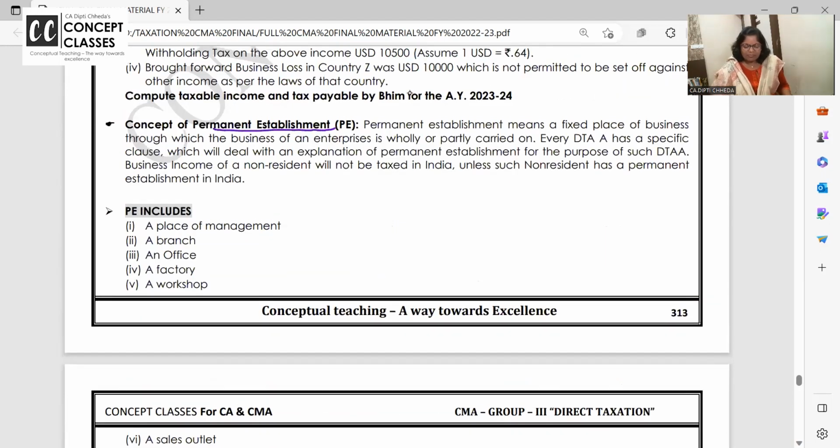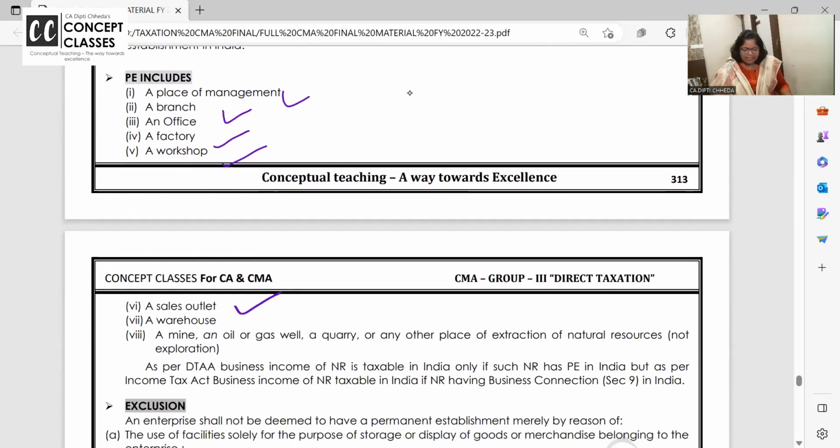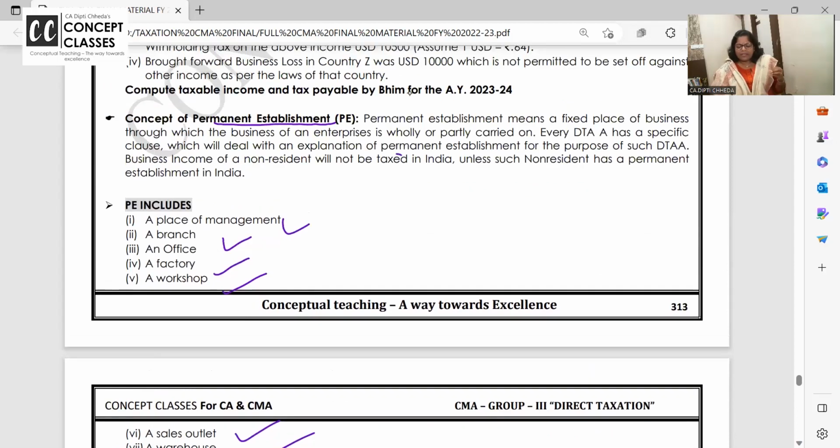One is the concept of PE. PE is a foreign company having a place of establishment in India in the form of a branch, factory, workshop, sales outlet, warehouse and all. The foreign companies having all this in India, then they have to pay tax in India on whatever they are earning through the PE.